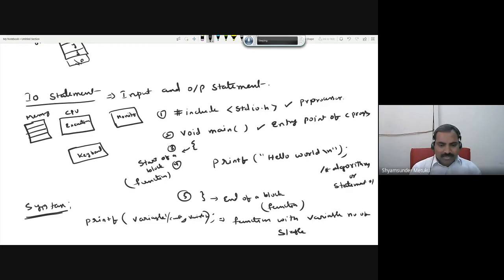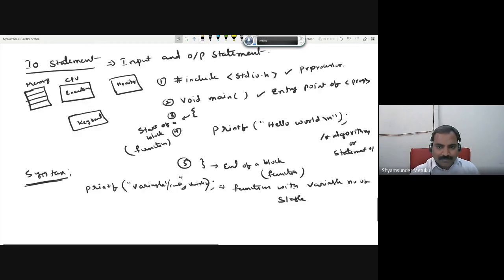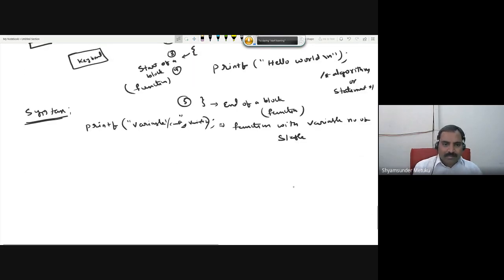Then within the brackets, you should enclose within double quotes for the first variable. Remaining variables can be in double quotes, or it could be without any quotes. First variable must be included with a double quote. That is more important. I'll give you an example. I think it will print simply hello world.